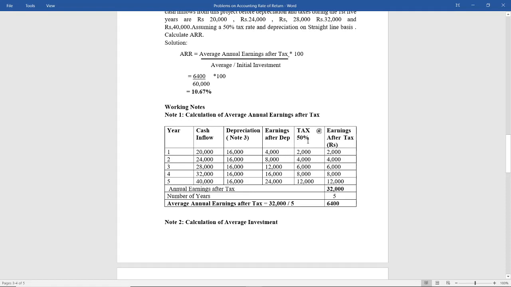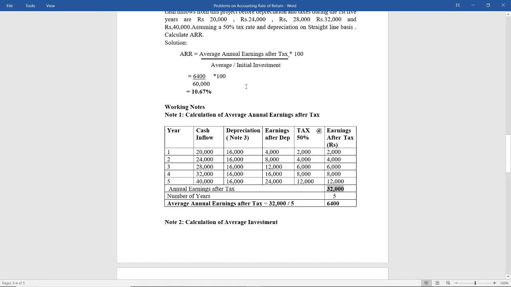So 50% of 4,000 is 2,000, 50% of 8,000 is 4,000, 50% of 12,000 is 6,000 and so on. So what is going to be earnings after tax? Earnings before tax minus the tax will give you earnings after tax. When you add all this, you will get annual earnings after tax.